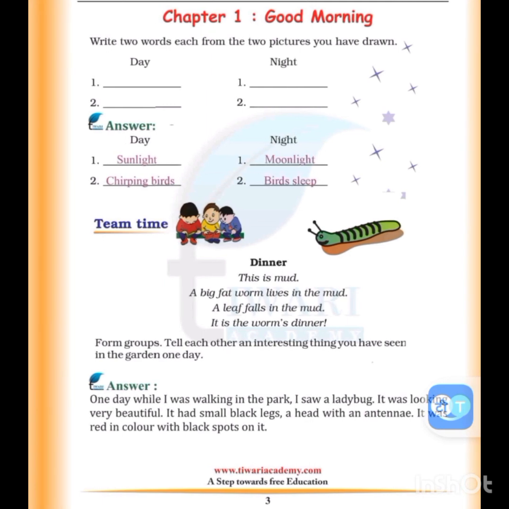This one is team time. Form groups and tell each other interesting things you have seen in the garden one day. One day while I was walking in the park, I saw a ladybug. It was looking very beautiful. It had small black legs, a head with an antenna. It was red in color with black spots on it.